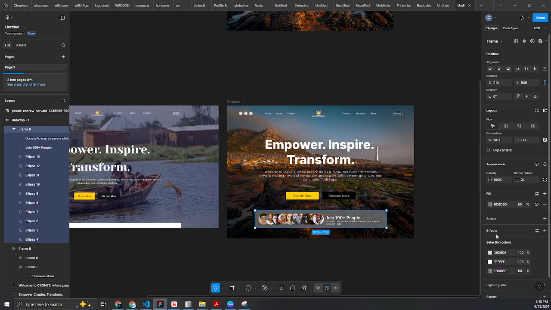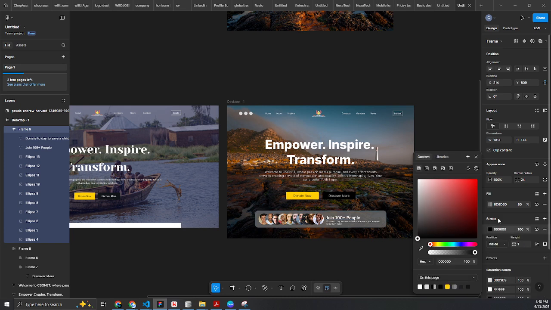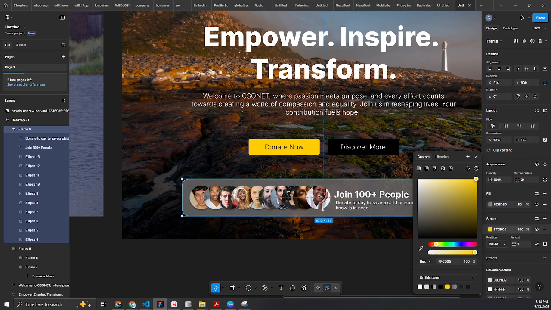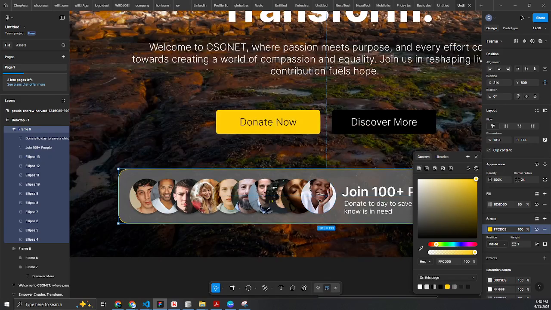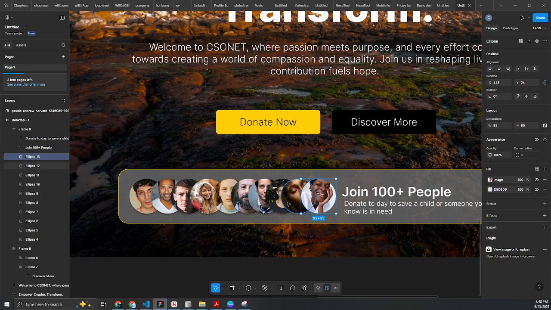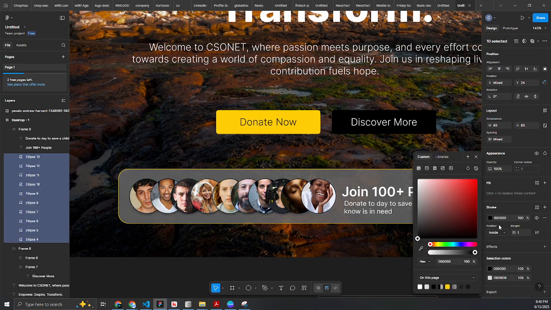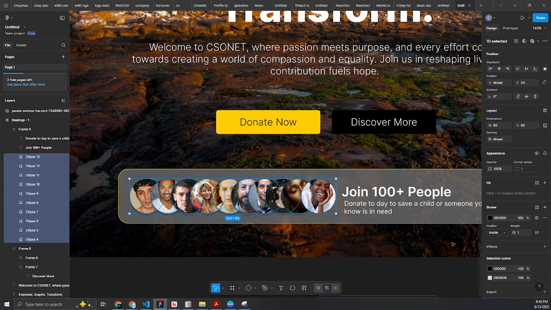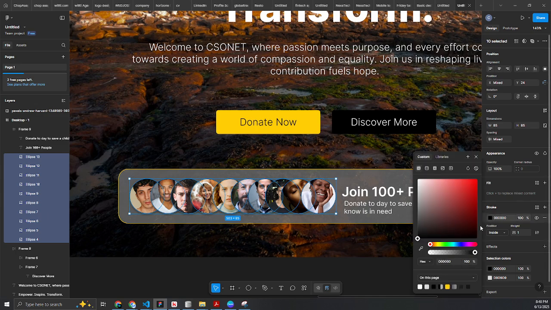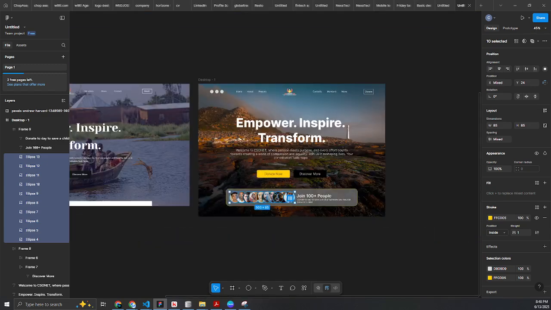We can add more styles to this by adding a stroke, maybe giving it a yellow color to make it pop a bit. Then also for these images here, I think we can add more style by selecting the images, all of them, giving them a stroke, and also giving them this particular yellow color as a stroke. So we have something that looks like this.